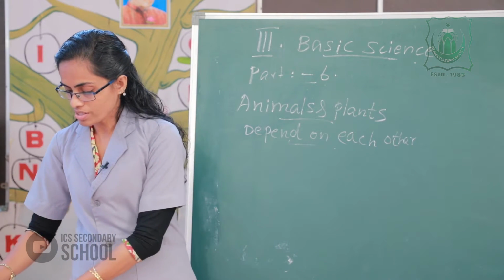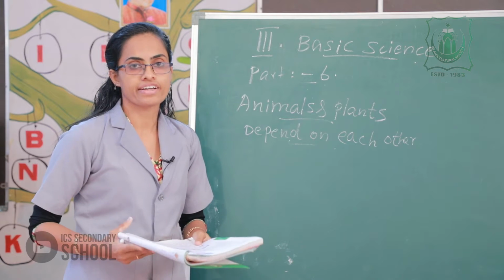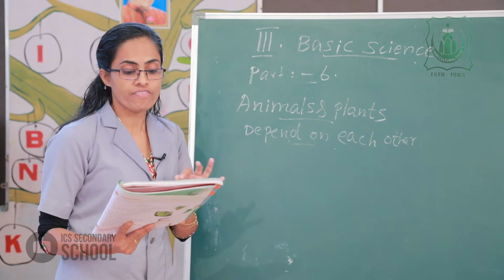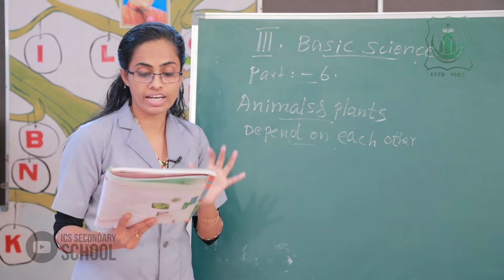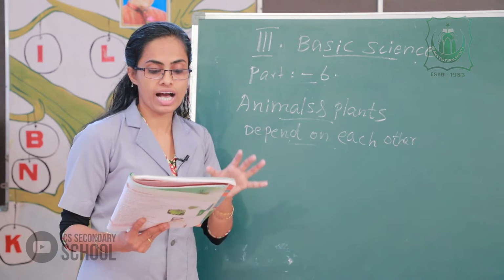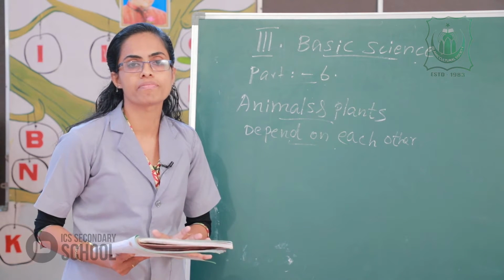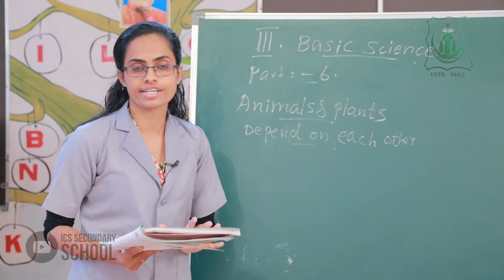In your textbook, page number 112. First I read this paragraph. Whenever we kill an animal or cut a tree, we upset this balance. Okay, do not cut a tree.